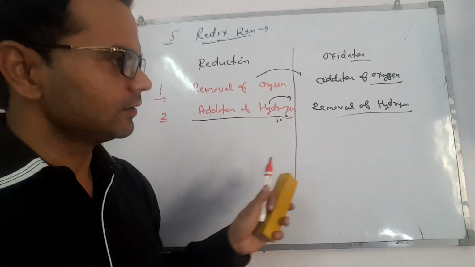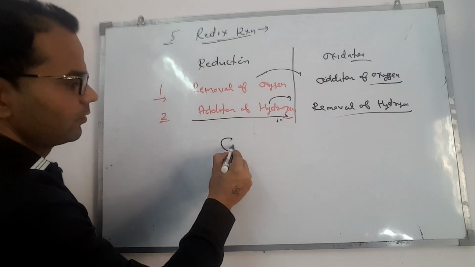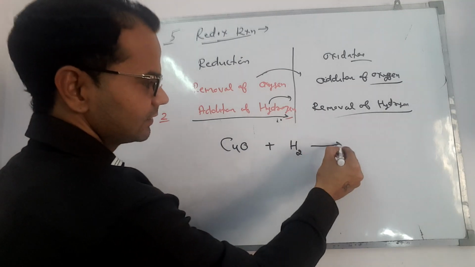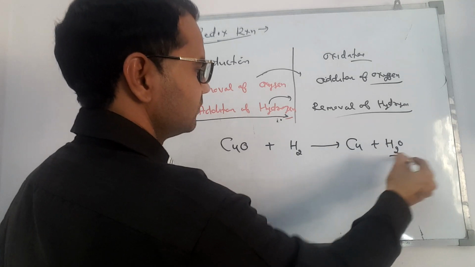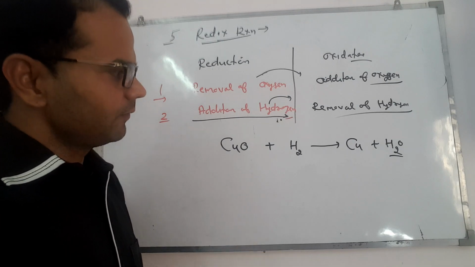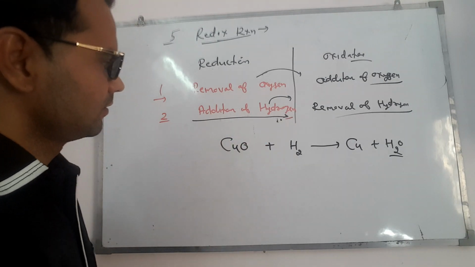Let us understand with the examples. When copper oxide reacts with hydrogen gas, then copper is obtained and water is formed. So we have to prove this is a redox reaction. Let's see.